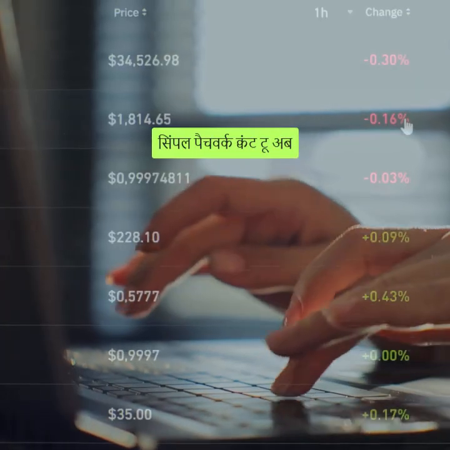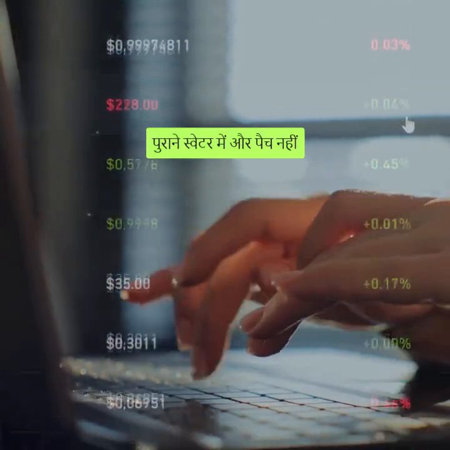The digital reality outgrew the law. Recognizing these issues, the government decided a simple patchwork won't do. अब पुराने स्वेटर में और पैच नहीं लगाना, नया स्वेटर बुनना पड़ेगा. So a comprehensive rewrite was taken up.